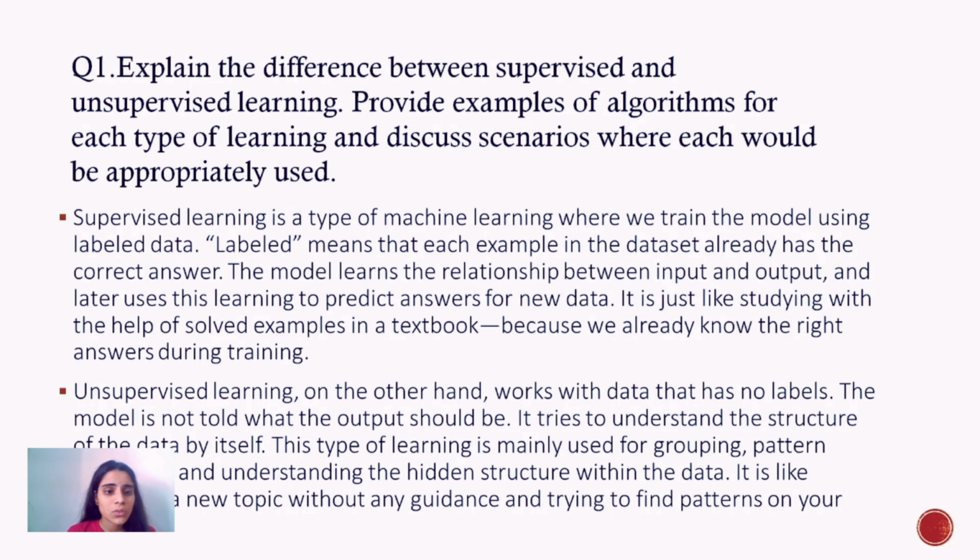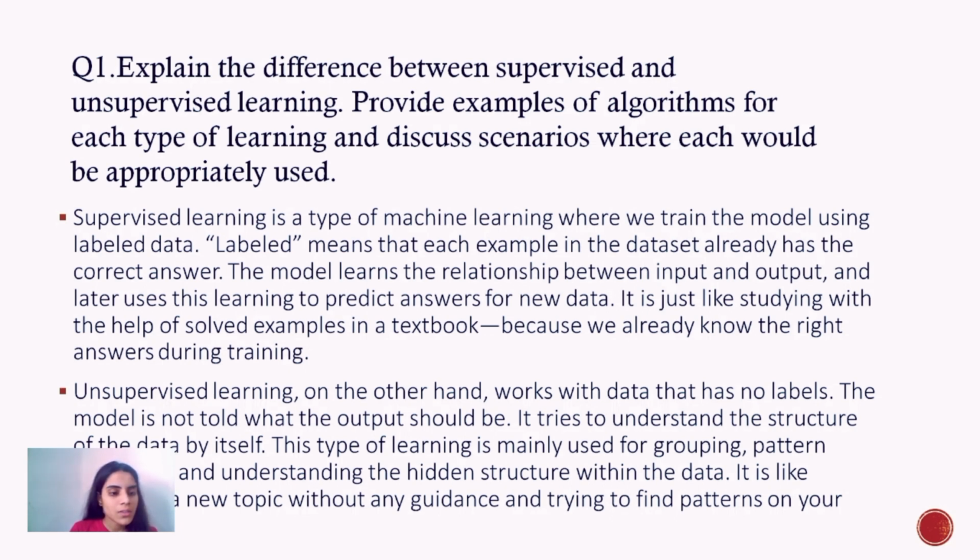So, supervised learning is a type of machine learning where we train the model using labeled data. What is the meaning of labeled? Labeled means that each example in the data set already has the correct answer. The model learns the relationship between input and output and later uses this learning to predict answers from new data. It is just like studying with the help of solved examples in a textbook because we already know the right answers during training. So supervised learning uses labeled data to predict answers.